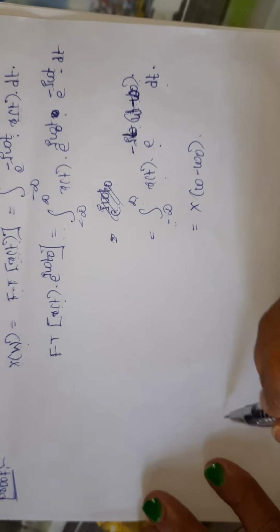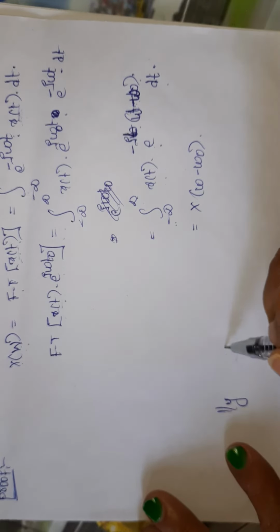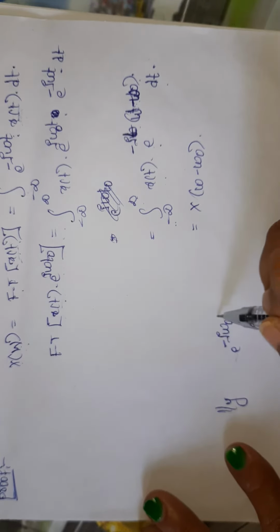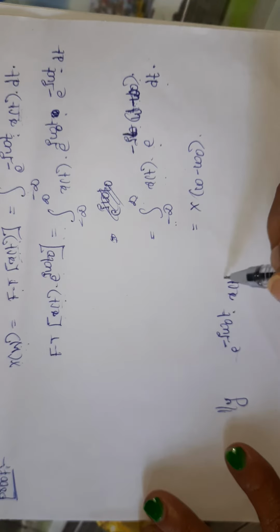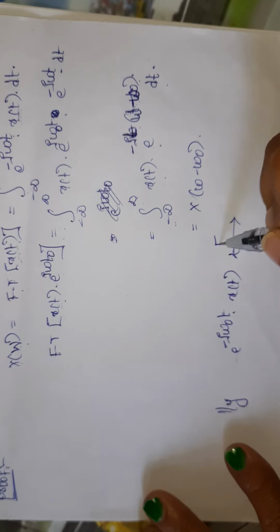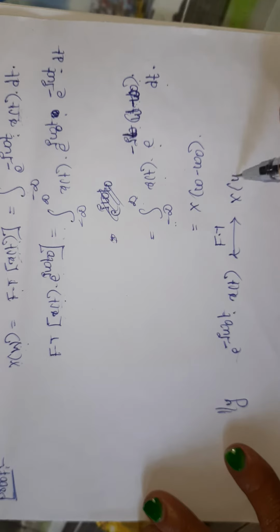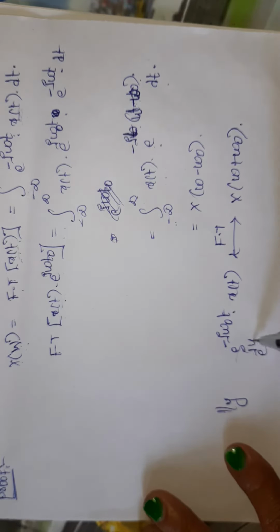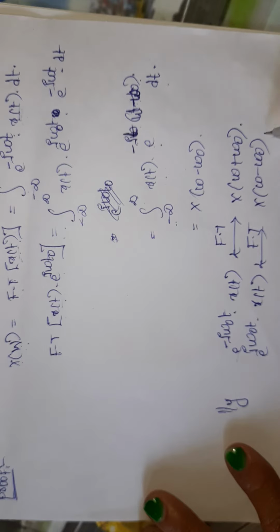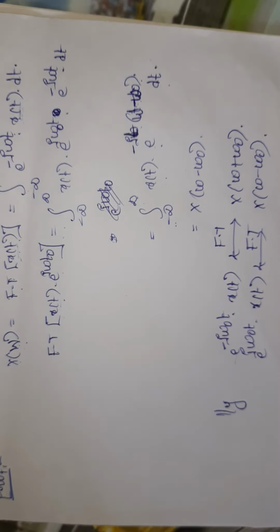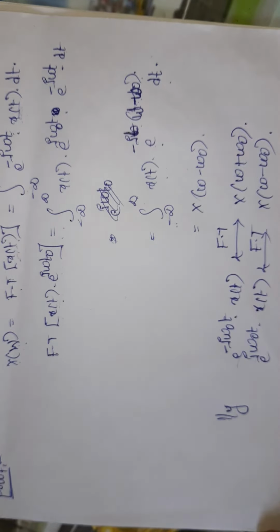Similarly, for e power minus j omega naught t into x of t, after the Fourier transform I will have x of omega plus omega naught. And now we did the proof for this one, x of omega minus omega naught. So this is the frequency shifting property, or multiplication by an exponential.